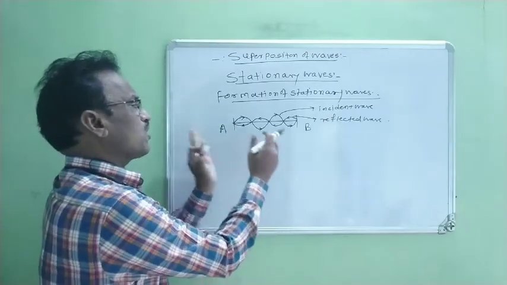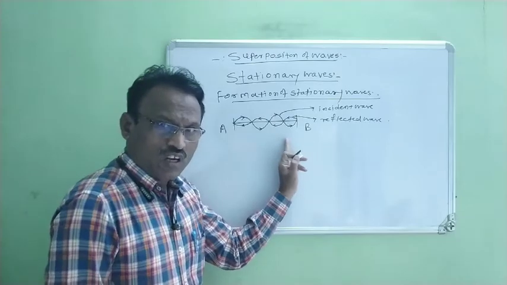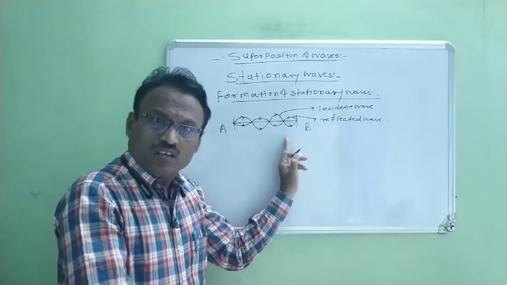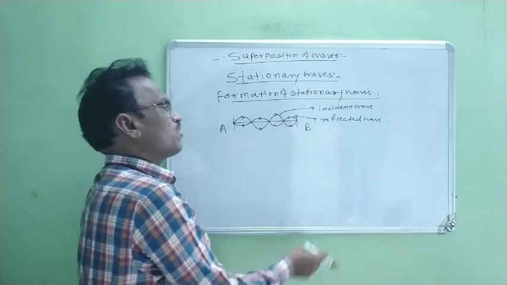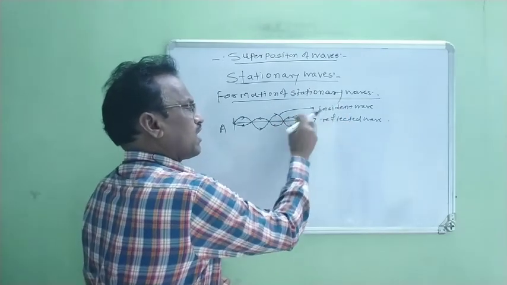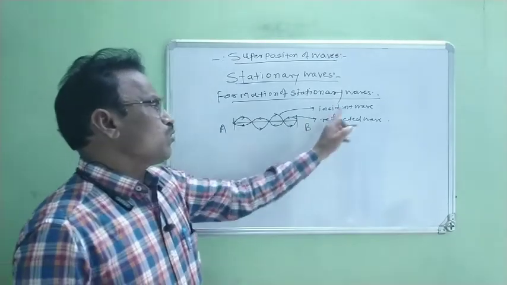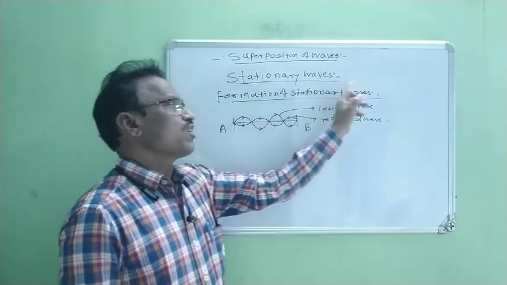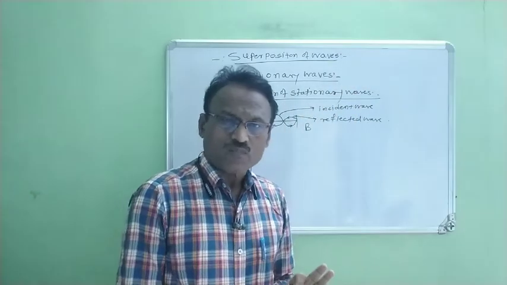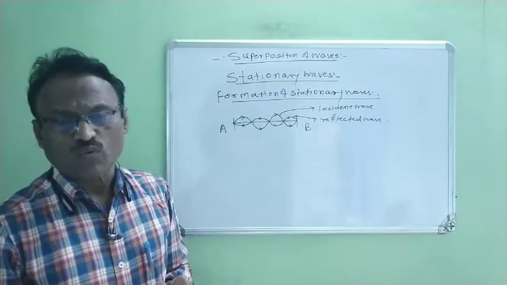Therefore, in this case, we consider a string, and the string is fixed in between two points. When the string is plucked or pulled at the midpoint and released, it produces an incident wave, and when it reaches the point B, it is reflected, and due to superposition of these two waves, stationary waves are produced. In this way, there is formation of stationary waves.